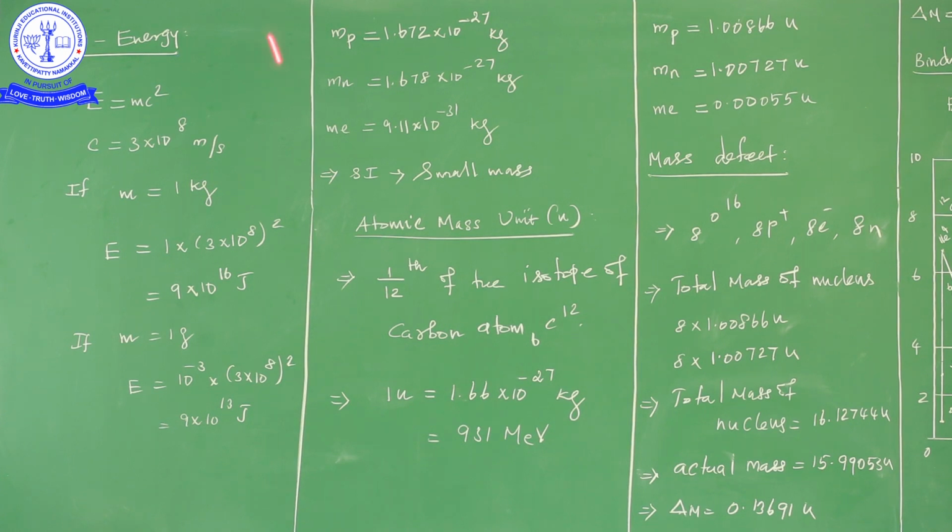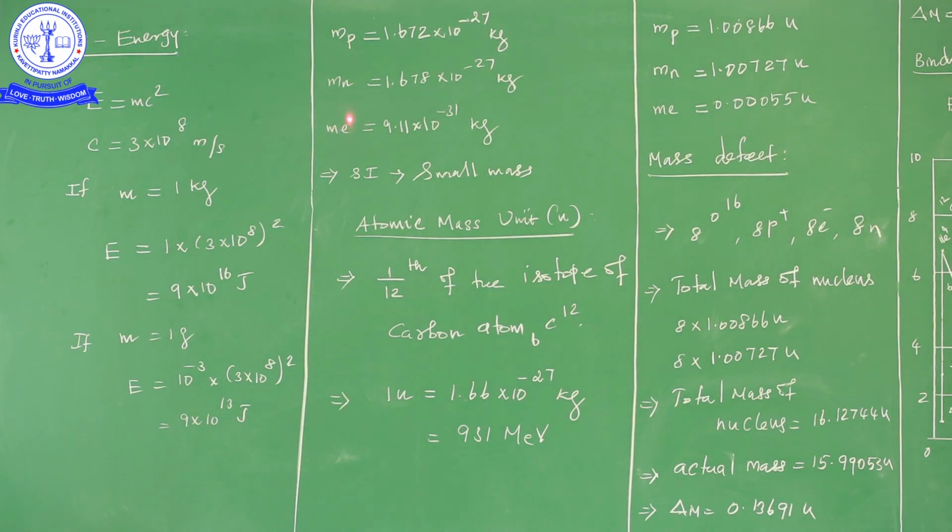The mass of the neutron is slightly greater than the mass of the proton: here 1.672, but here 1.678. So when compared to the mass of the proton, the mass of the neutron is higher. Suppose you write the mass of the electron as 9.11 into 10 power of minus 31 kilogram. The mass of the proton and the mass of the neutron are in terms of 10 power of minus 27.